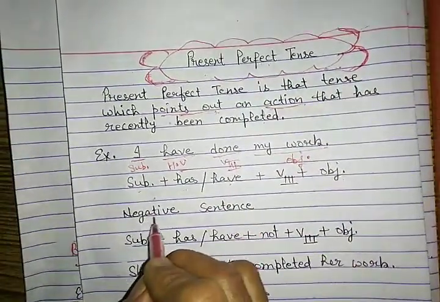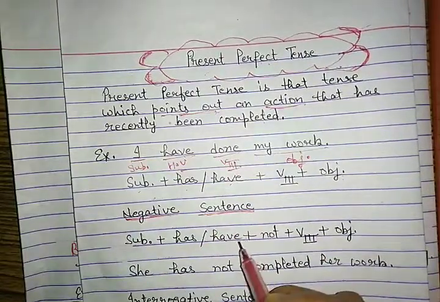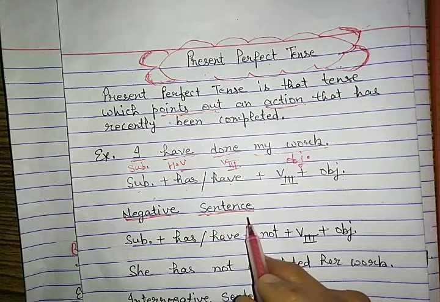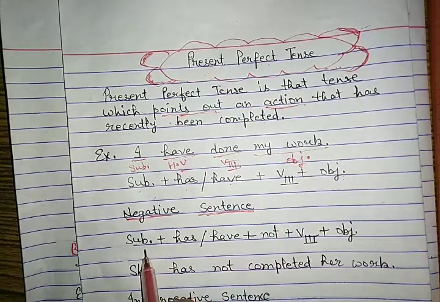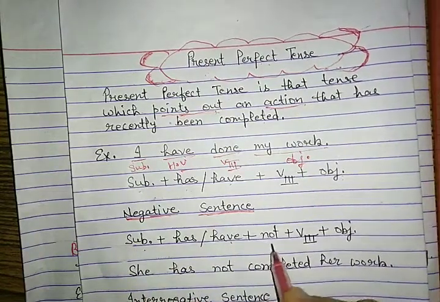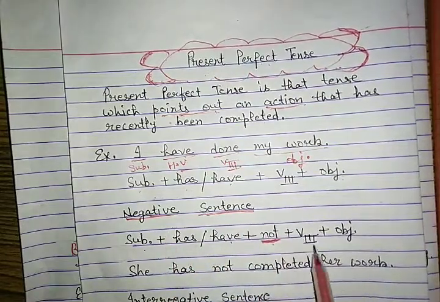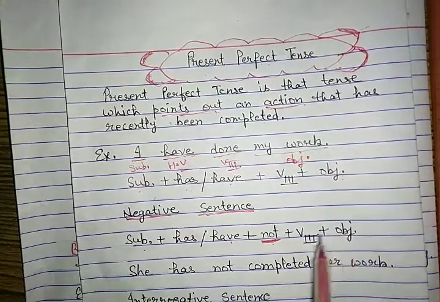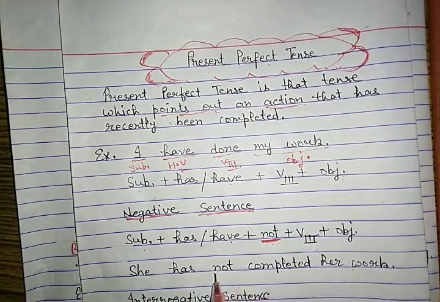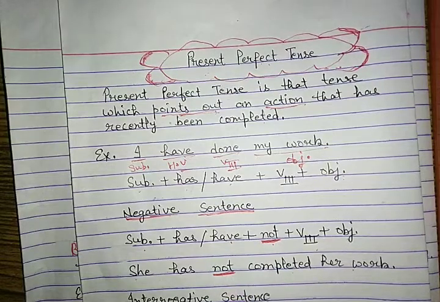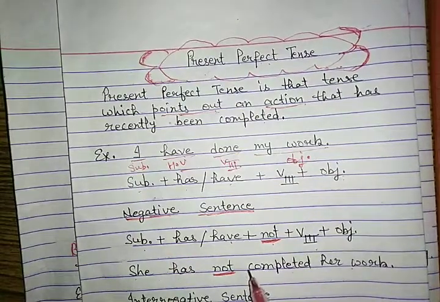Now comes the negative sentence. What is the formation of a negative sentence of present perfect tense? Its formation is like this: subject, has or have, and then not. Because it is a negative sentence, there will be not. Then the third form of verb and then object. For example, she has not completed her work. This is a negative sentence. The word not makes clear that this sentence is negative. So this was about the negative sentence.